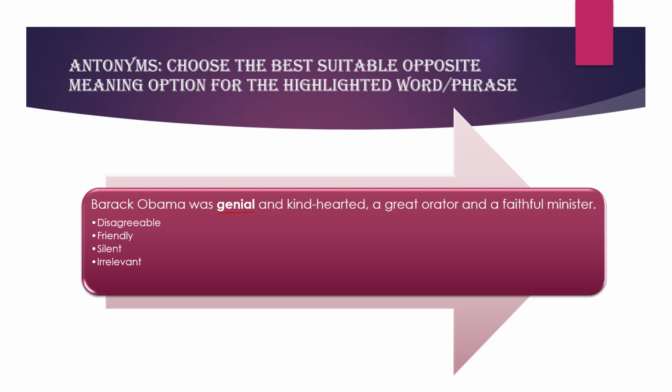Now if I talk of the antonyms of the word genial, it will be disagreeable. Synonym will be amiable, amicable, friendly, very warm. Genial means friendly. So genial and friendly are synonyms. We need to find out an antonym. The antonym for genial, which is very friendly, which is very warm, is disagreeable. So our correct option here will be disagreeable. And friendly would not match. Silent also would not match. Irrelevant, of course, would not match.